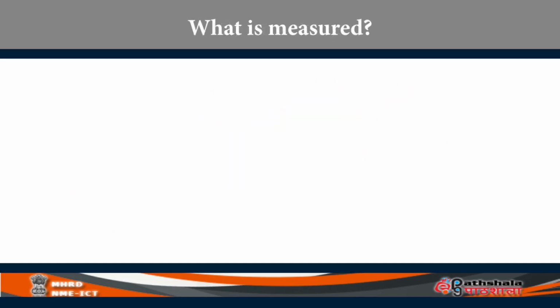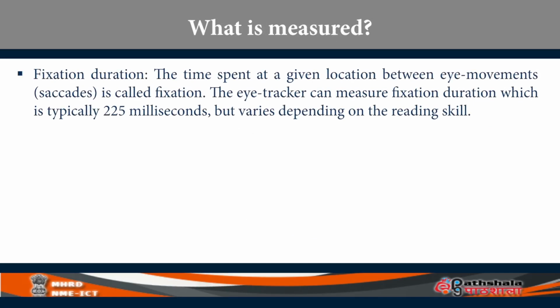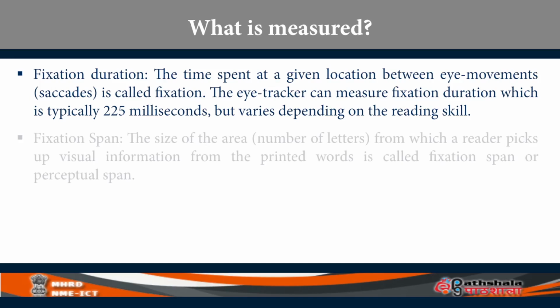Now, what is measured in eye tracking? One measure is fixation duration. That is the time one spends at a given location. And then the eyes move. Eye movements are called saccades. So the eye tracker can measure fixation duration, which is typically about 225 milliseconds. But it depends upon how good a reader you are, whether you are a beginning reader or an advanced reader.